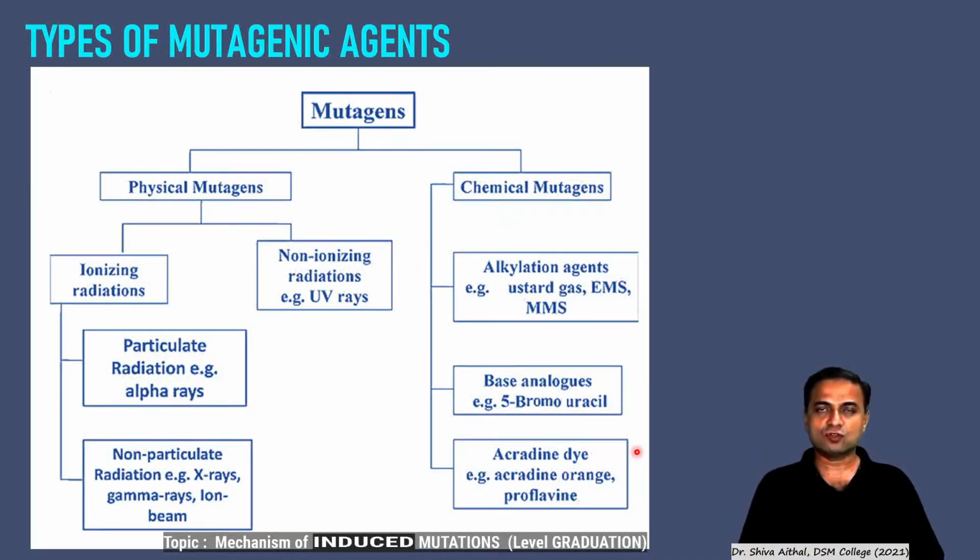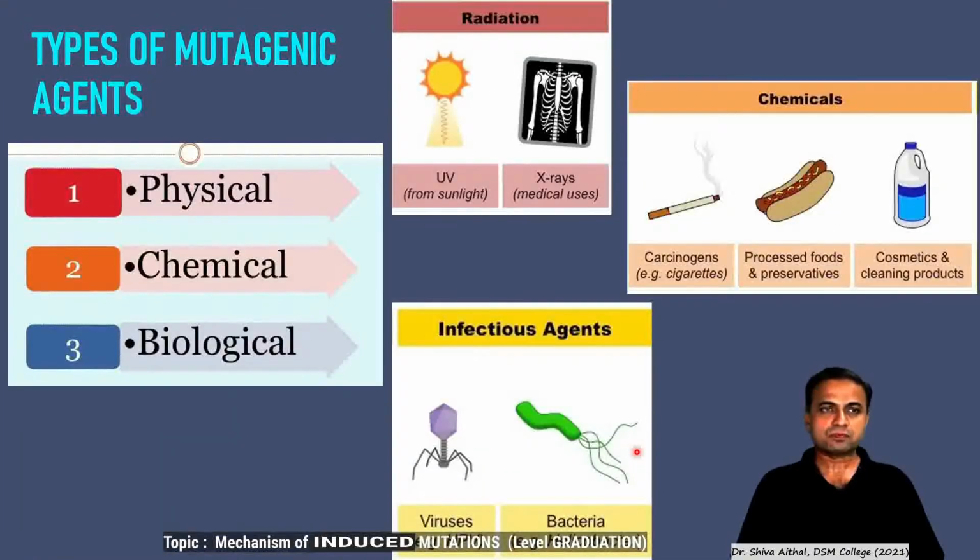So this is the basic flow sheet of what we are going to discuss today. There are three types of mutagenic agents: physical, chemical and biological. As I said, biological mutagenic agents can be viruses or pathogenic bacteria which, when they infect a person, an animal or a tree, incorporate their DNA and cause mutations. This is one area which is not for our discussion, but mind you, it is a very interesting area. Those who have interest in this can study it separately. Today I will be discussing physical and chemical mutagenic agents.